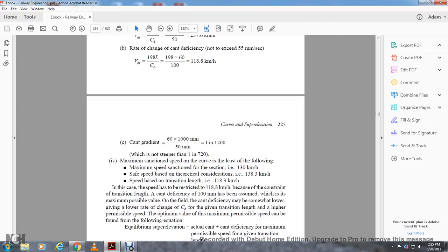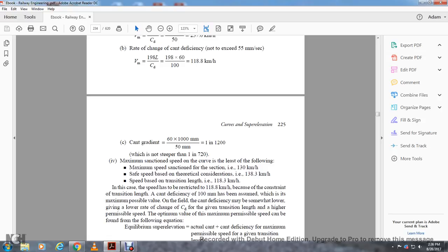The maximum permissible speed on the curve is the least of the following. Maximum sectional speed is 130 kilometers an hour. Safe speed from theoretical consideration is 138.3 kilometers an hour. Speed based on transition is 118.8 kilometers an hour. In case the speed is restricted to 118.8 kilometers an hour by the transition length, a cant deficiency of 100 millimeters is assumed, which is the maximum possible value. The cant deficiency can be made somewhat lower, giving a lower rate of change of cant deficiency for the given transition length, with a higher permissible speed.